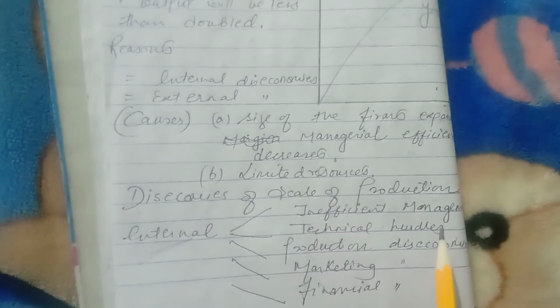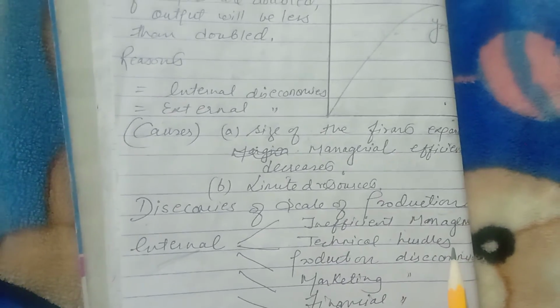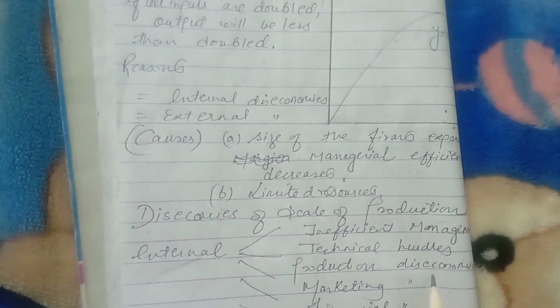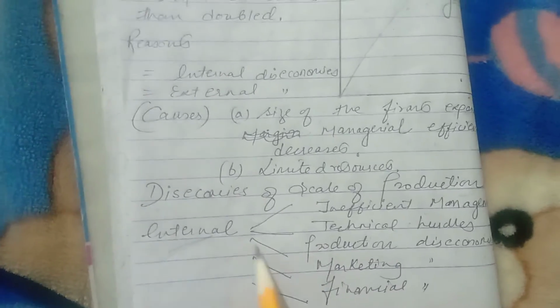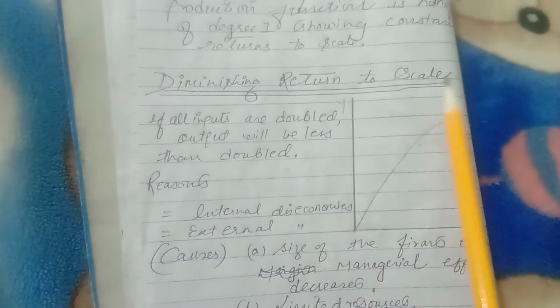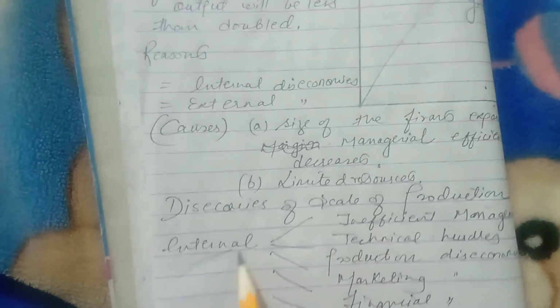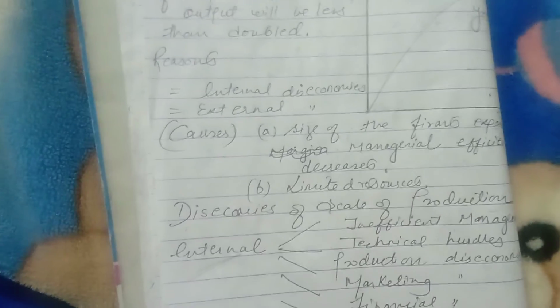If there are technical difficulties, that also decreases the production. It will also decrease the efficiency of workers. That will definitely result in negative output. If the production is diseconomies, if the marketing is diseconomies, or there are financial diseconomies which are purely internal, then they might be the reason for diminishing return to scale. These are the internal, the indoor factors, which we can control within limits also.